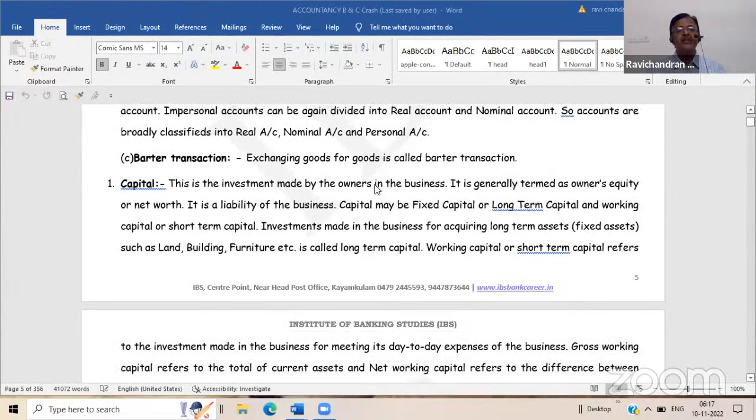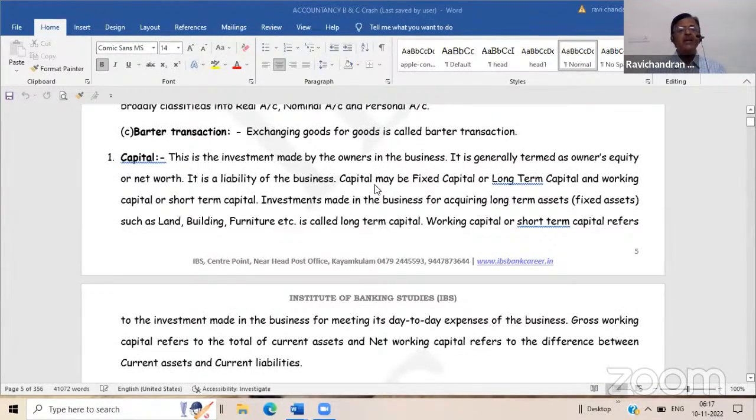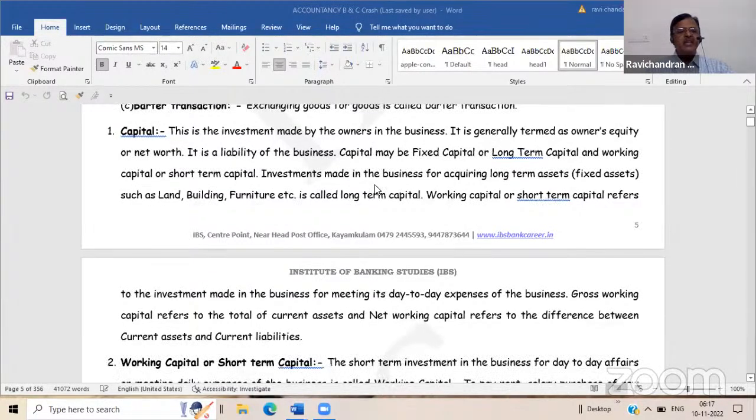Of course, in ancient times, there were barter transactions, that is, exchange of goods and services, not for money, but for similar goods or services. In those days, the medium of money was not there or not extensively used. But now it is not possible. Everything is expressed in terms of money. There are certain words which we will use in the business language. We have to familiarize ourselves with them.